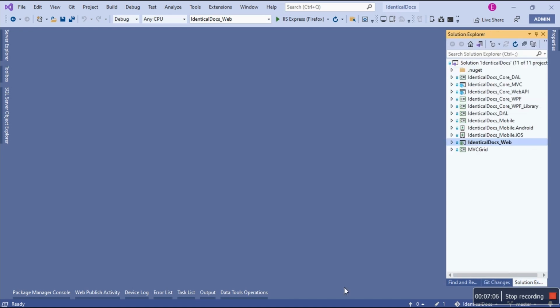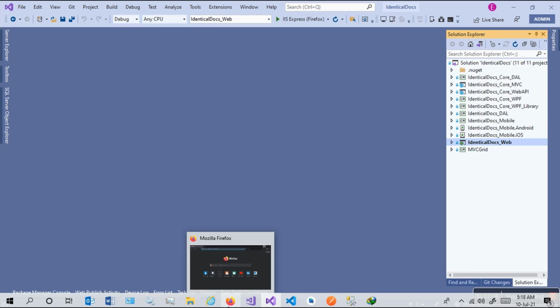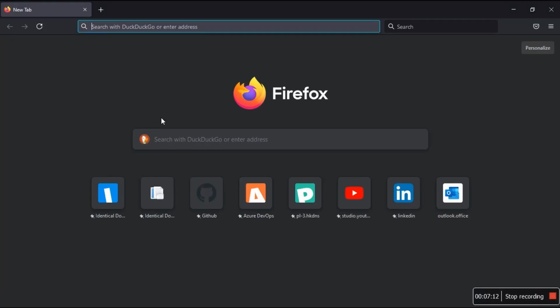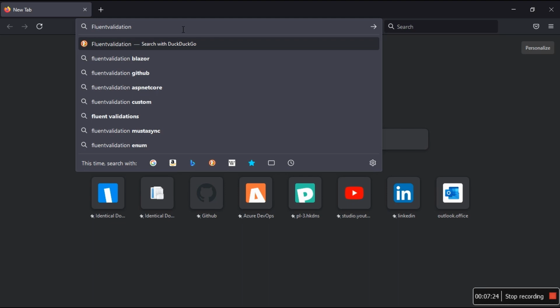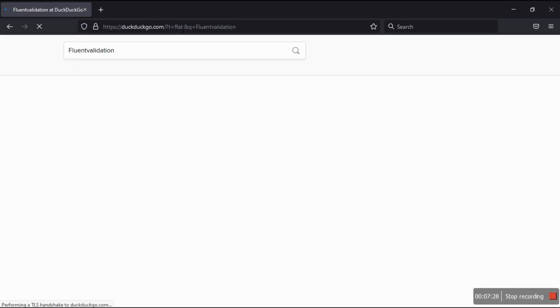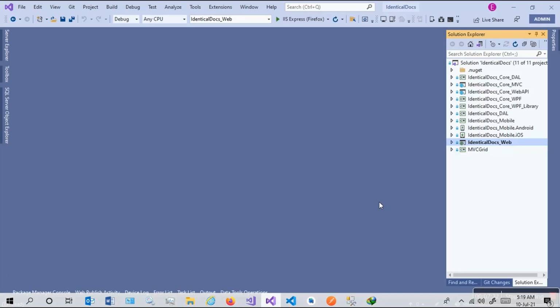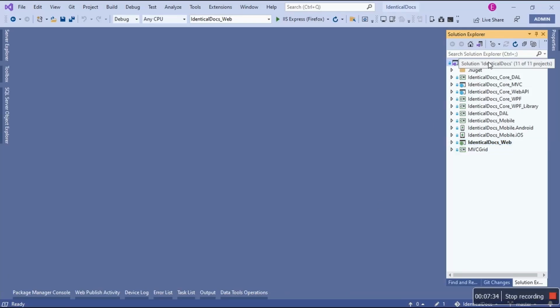What we're going to be doing today, because previously, the video, it's not yet released for the public, but it's uploaded, I did service provider for Swagger. So today we're going to do it for FluentValidation. We're going to do a service called FluentValidation. While this is loading, let me go back to Visual Studio.